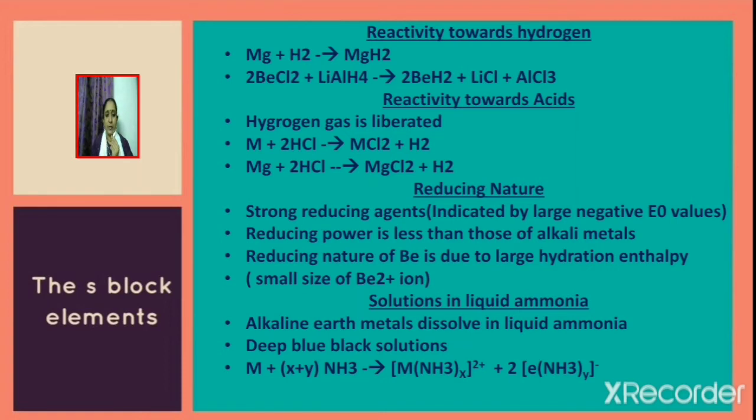Reducing nature. Alkaline earth metals act as strong reducing agents. It is indicated by their large negative E0 values. The reducing power is found to be less than those of alkali metals. The reducing nature of beryllium is due to its large hydration enthalpy, since the beryllium ion is the smallest.